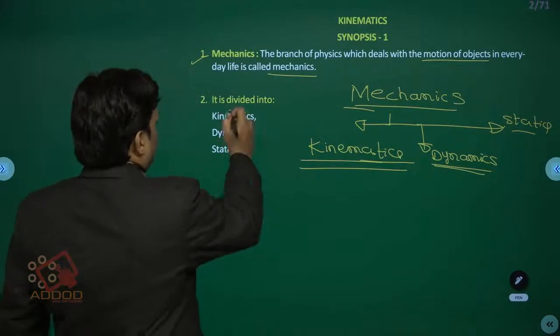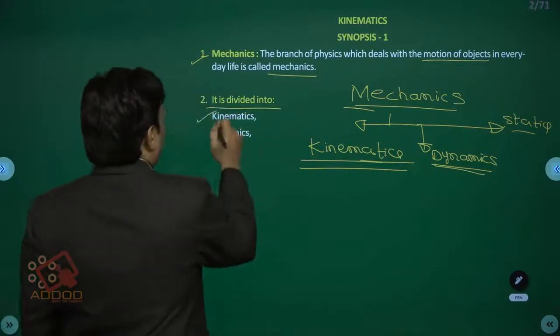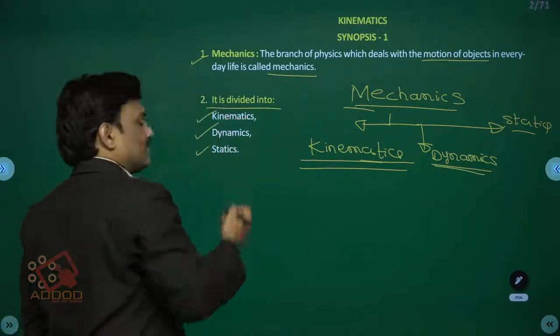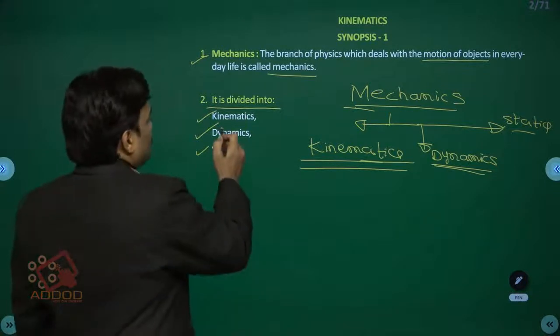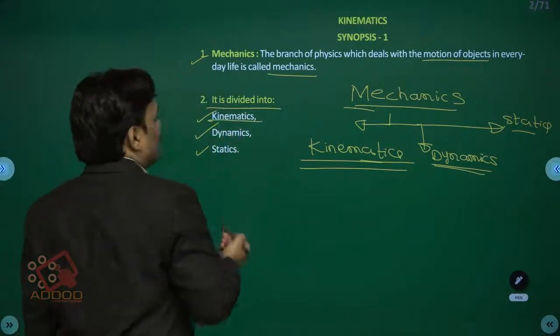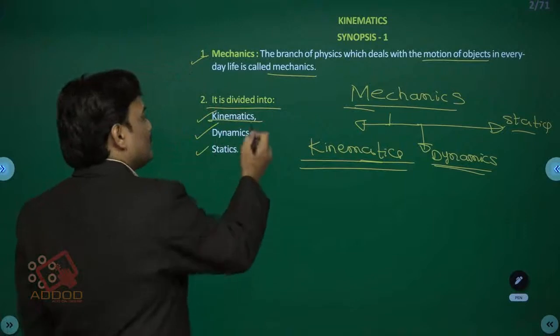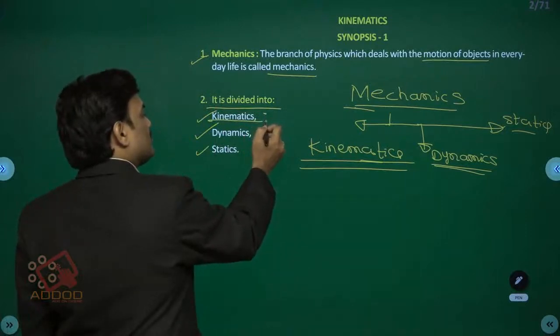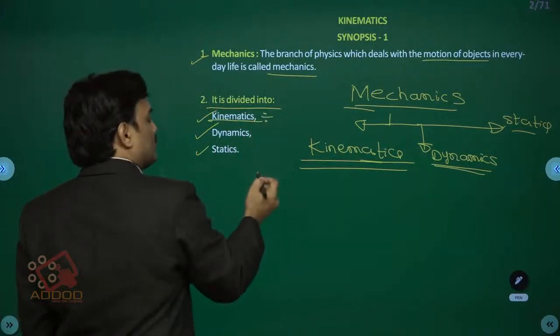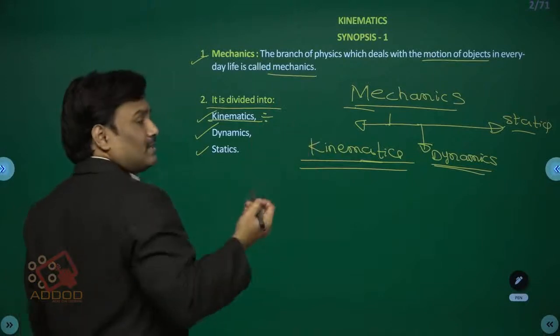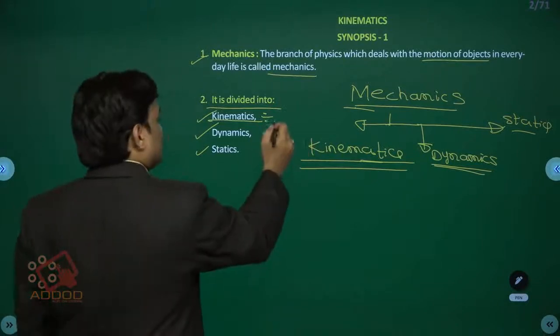So generally it is divided into three parts: kinematics, dynamics, statics. Kinematics is the branch of mechanics which deals with the motion of bodies without considering the cause of motion.